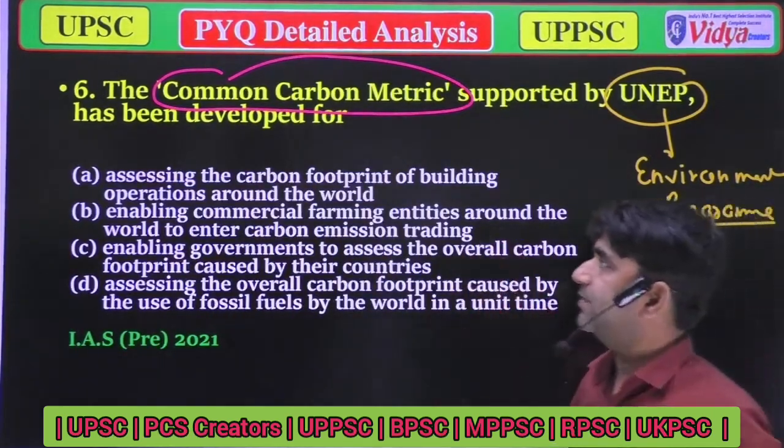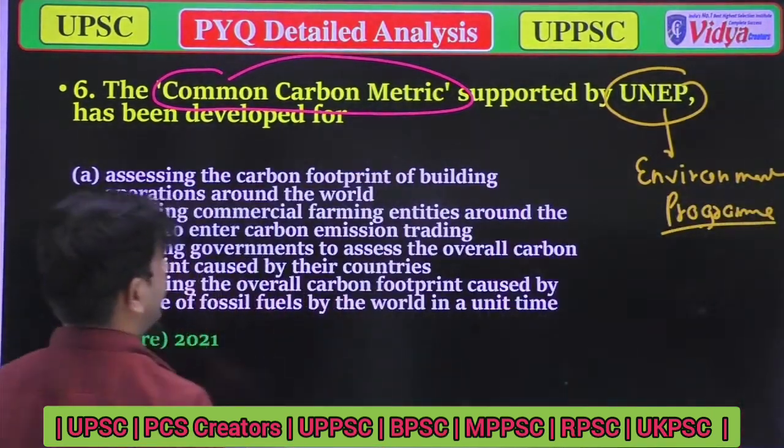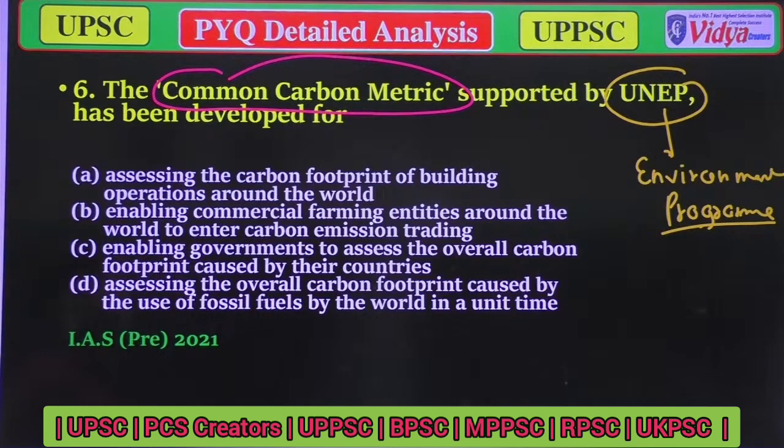The options are: option A, assessing the carbon footprints of building operations around the world. Option B, enabling commercial farming entities around the world to enter carbon emission trading. Option C, enabling governments to assess the overall carbon footprints caused by their countries. And option D, assessing the overall carbon footprints caused by the use of fossil fuels by the world in a unit time.